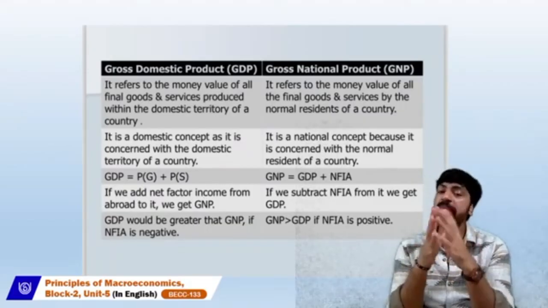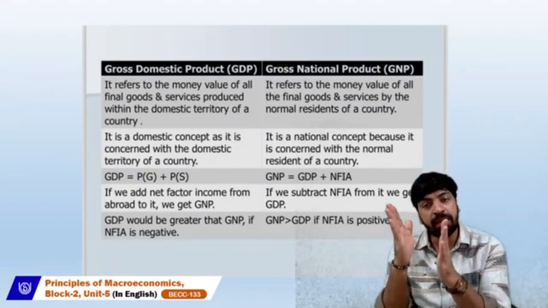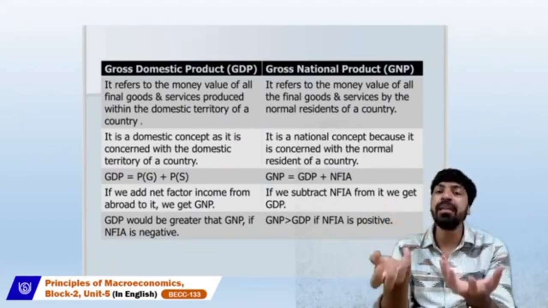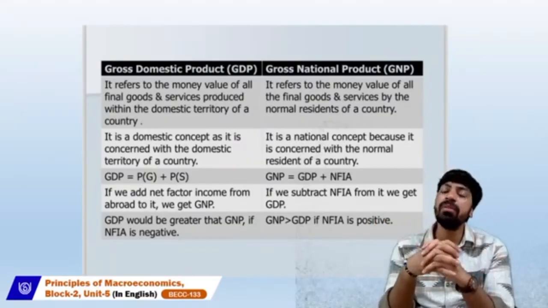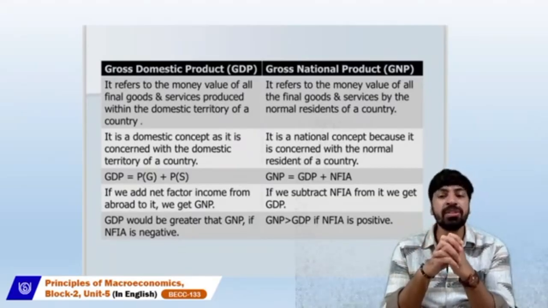The total value of all the final goods and services of the normal residents will be counted as gross national product.